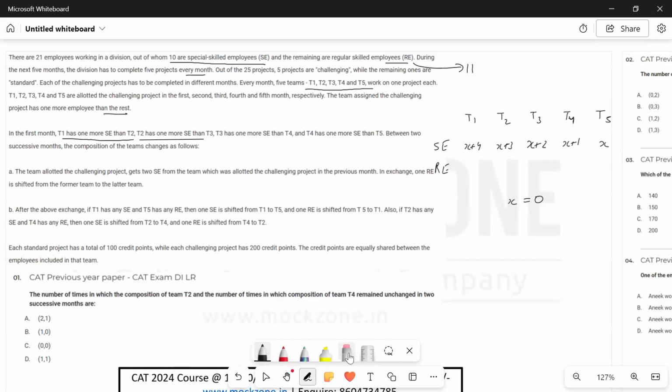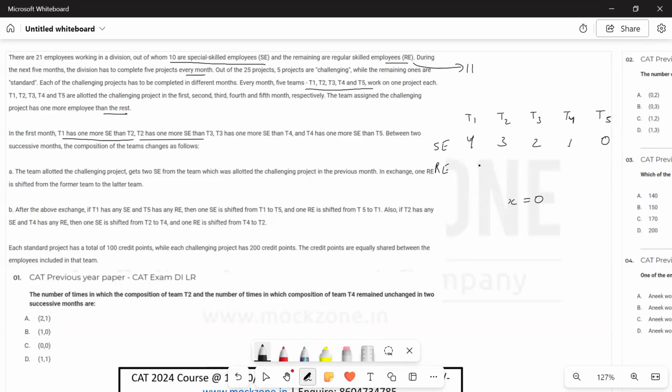So we know that T5 has 0 SE because X is 0. And then these all will have 1, 2, 3, and 4 number of SE. T4 will have 1, T3 will have 2, T2 will have 3, and T1 will have 4 SEs.